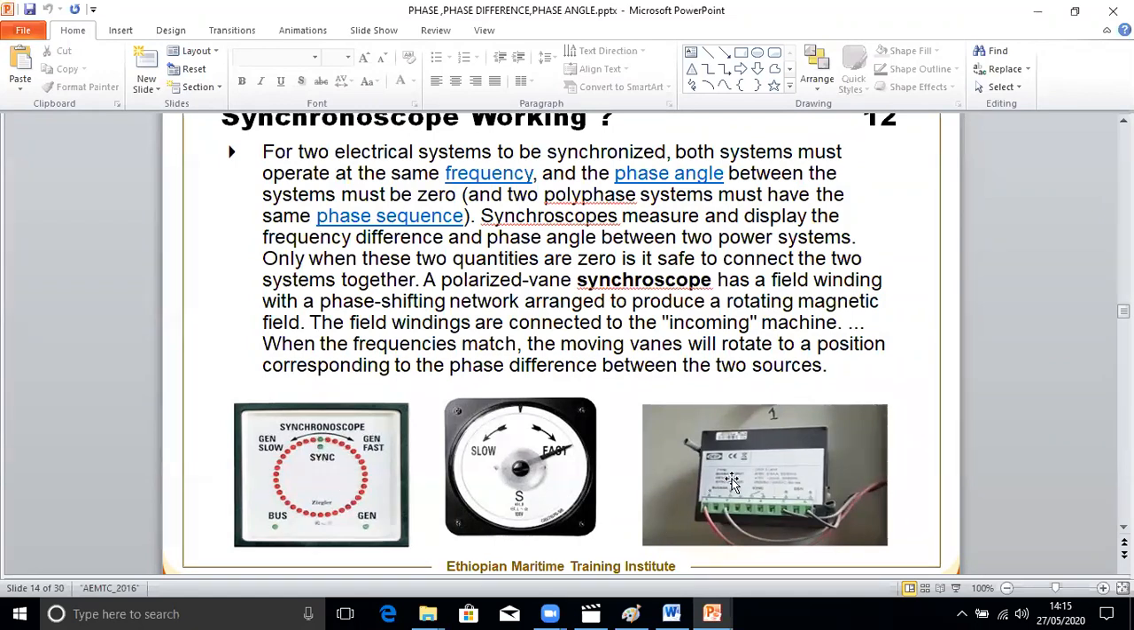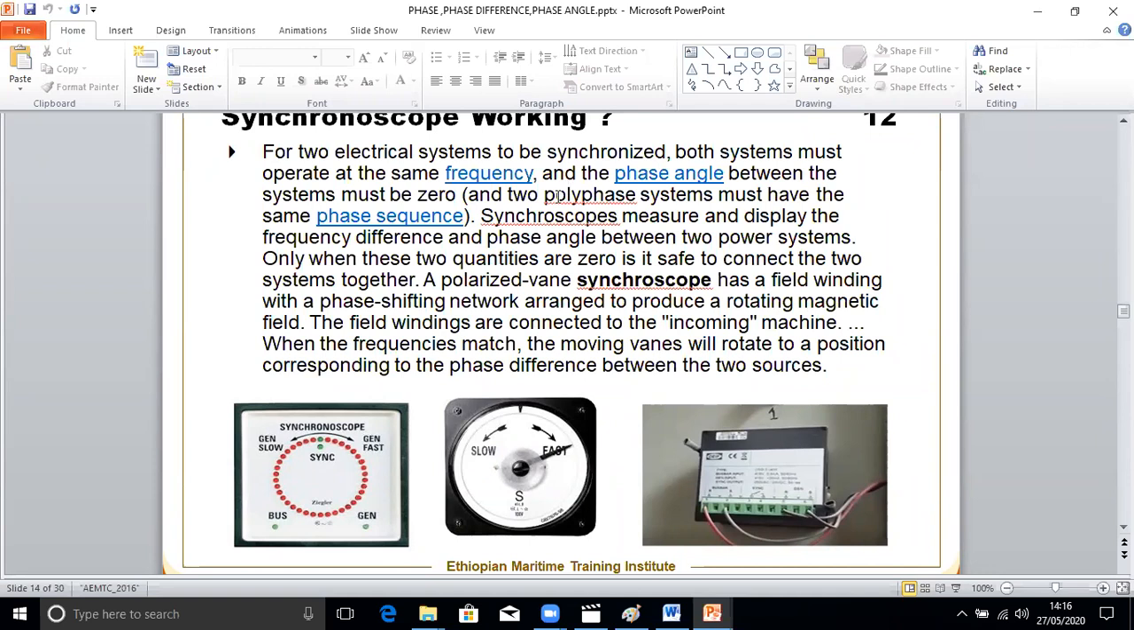If you look at the back of a synchronoscope, you'll have connections like this. Two wires are coming from the main switchboard and two wires are coming from the incoming generator. It only takes two phases, like R or Y, or any two phases of the switchboard and any two phases of the incoming generator. For an electrical system to be synchronized, both systems must operate at the same frequency, and the phase angle between the systems must be 0.